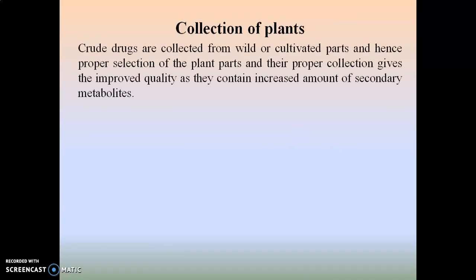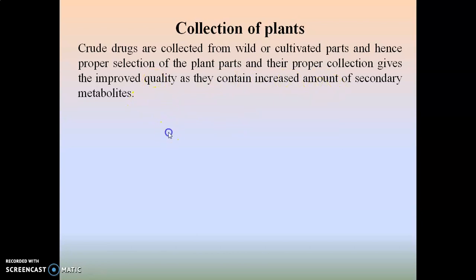Then regarding the collection of a plant, it is again an important one, that is, the collection should be carried out properly for maintaining the quality of the plant. The crude drugs are collected from wild or cultivated parts, and hence proper selection of a plant part and their proper collection gives improved quality, as they contain an increased amount of secondary metabolites.